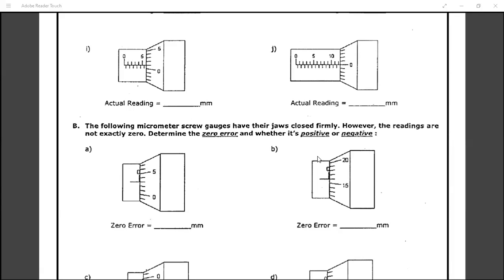Sir, but in a circular scale, 0 is just parallel to that side. No, 25 is just parallel to 25. No, it is 0. Sir, so why do we take 25 as negative? Because it is a higher value, no? Yes, sir.